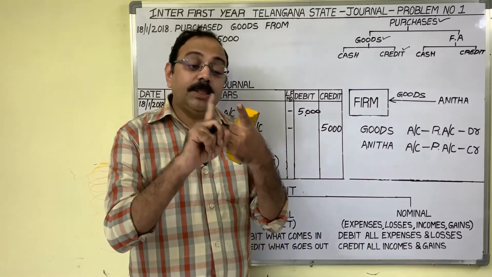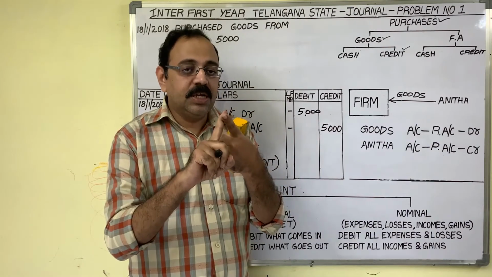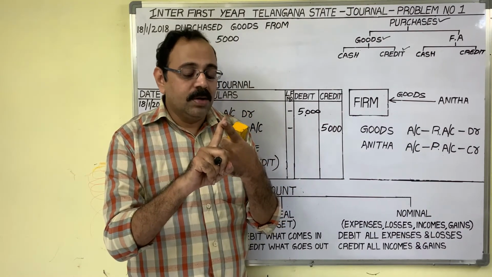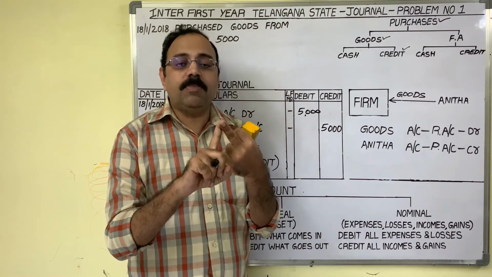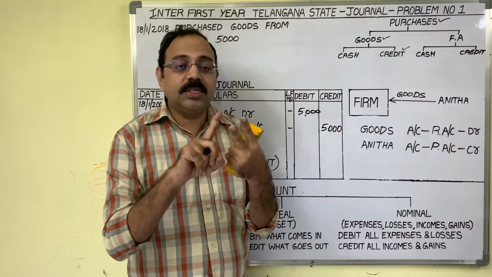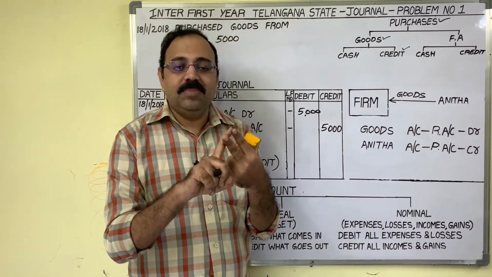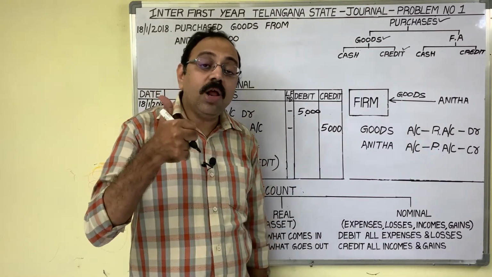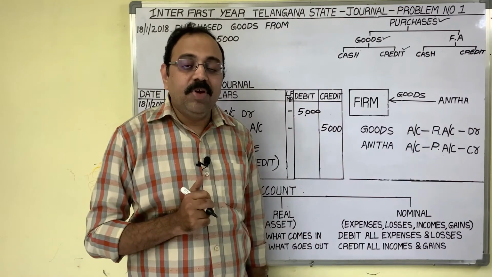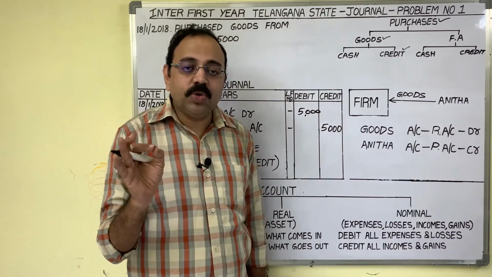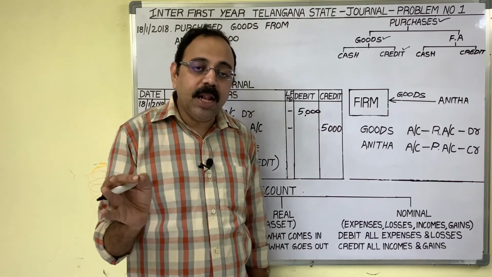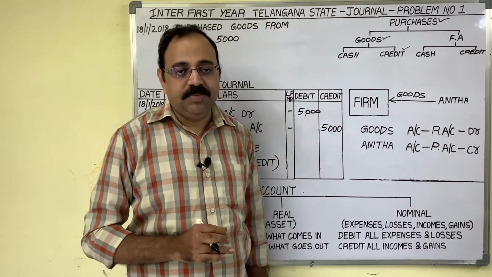In case of expenditure transactions, salaries paid to Anita, or income transactions, commission received from Anita, we should not consider the person name. If the owner is involved in the transaction, we should not write the owner name in the books. Instead of that, we should write either capital or drawings.